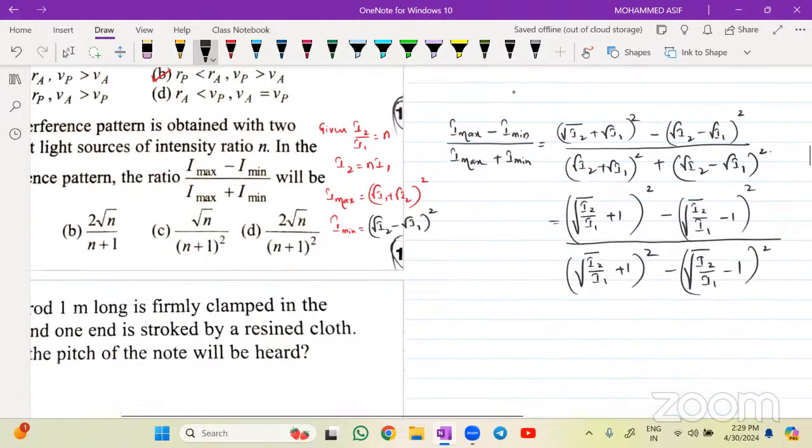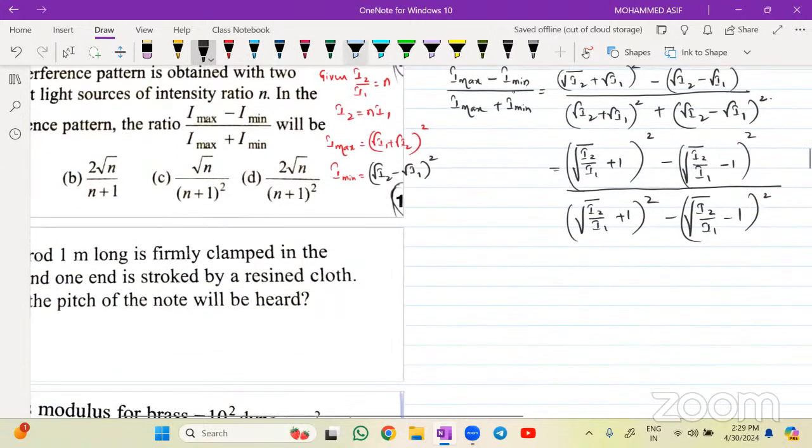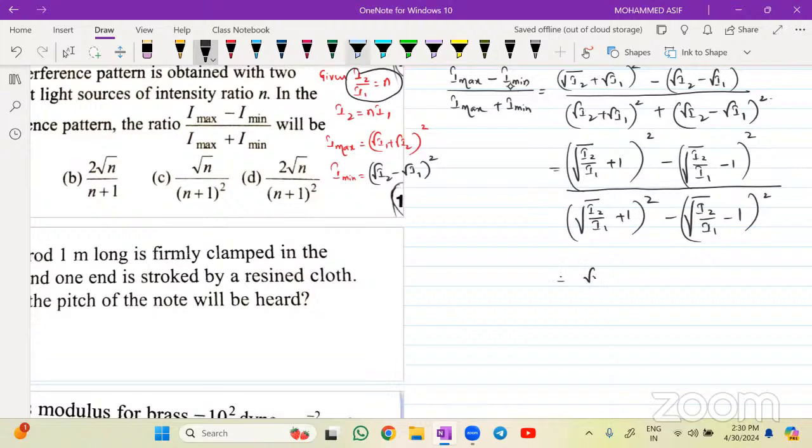I hope you can do this calculation. Root of I2 by I1 is given in the problem as n. Isn't it? So this value becomes root of n plus 1, whole square, minus root of n minus 1, whole square, divided by root of n plus 1, whole square, plus root of n minus 1, whole square.